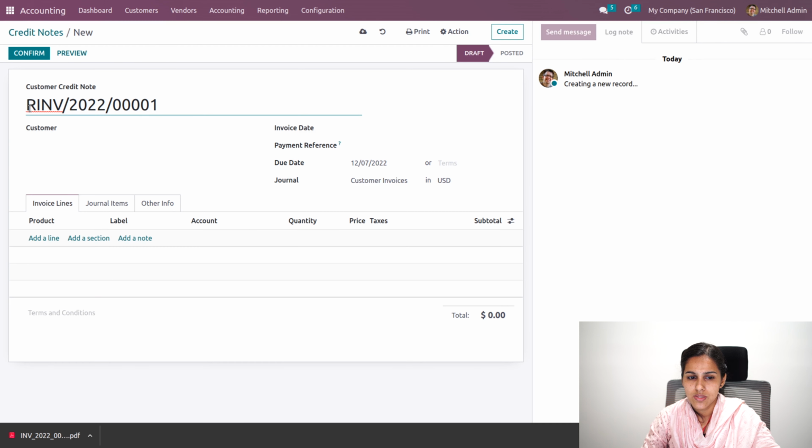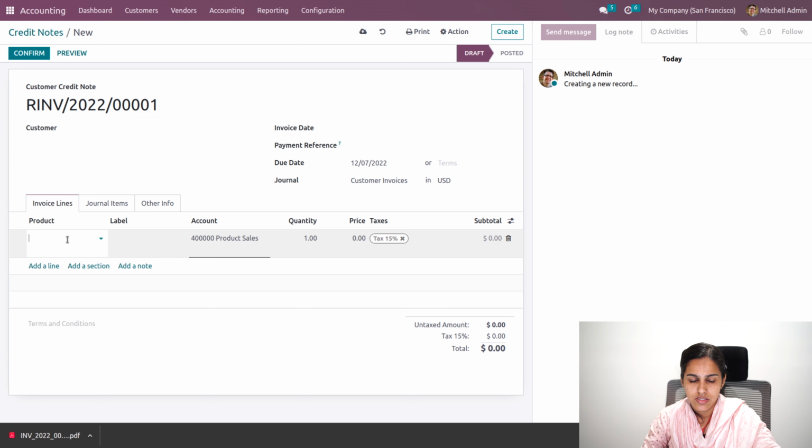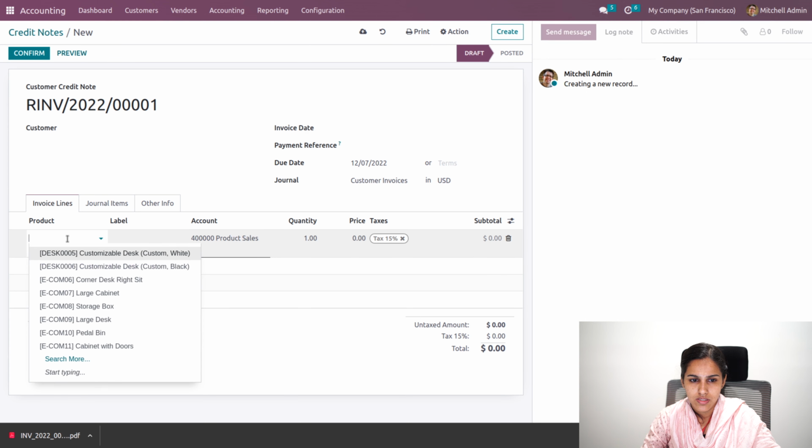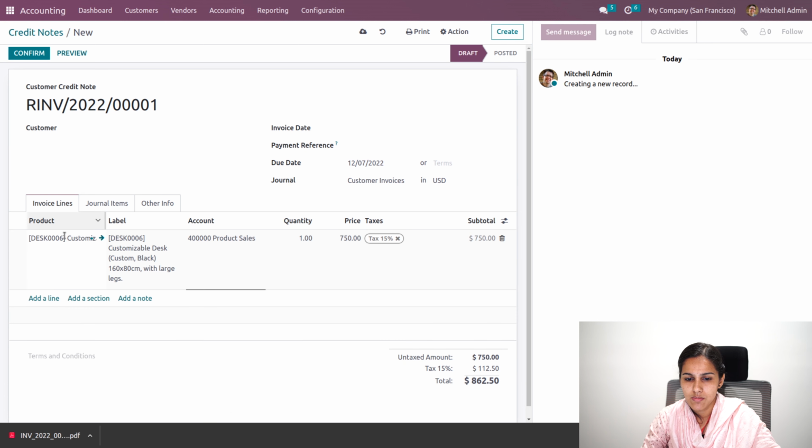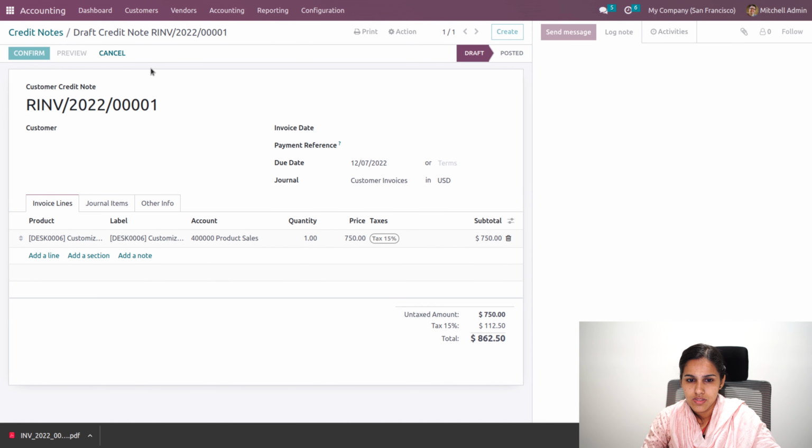So the sequence which is reverse invoice, that is RINV, is taken as a sequence where we are using the same journal as for invoices. And here we can create the credit note by adding the product and details. And let's confirm. Customer is required. Let's confirm.